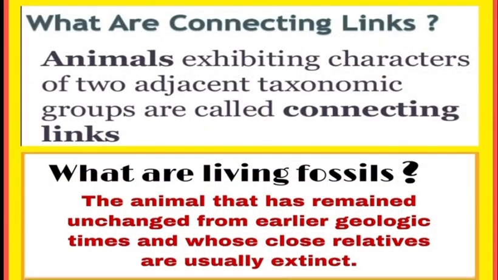Now, let us see what are connecting links. Animals exhibiting characters of two adjacent taxonomic groups are called connecting link. वह एनिमल जिसमें टू एडजेसेंट ग्रुप्स के कैरेक्टर्स प्रेजेंट हों, दैट एनिमल इज कॉल्ड एज कनेक्टिंग लिंक बिटवीन टू ग्रुप्स. What are living fossils? The animal that has remained unchanged from earlier geologic times and whose close relatives are usually extinct are called as living fossils. Now, let us see some examples of both connecting links and living fossils in the living world.